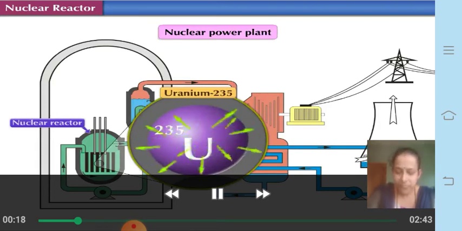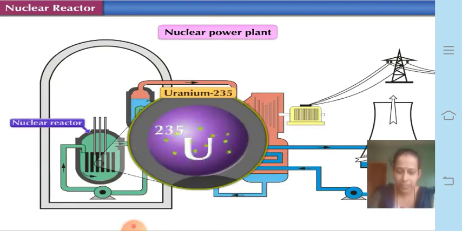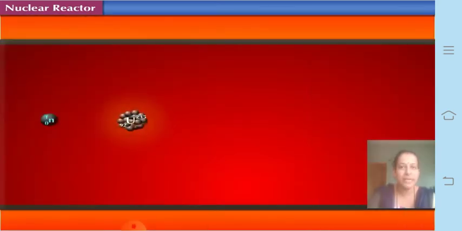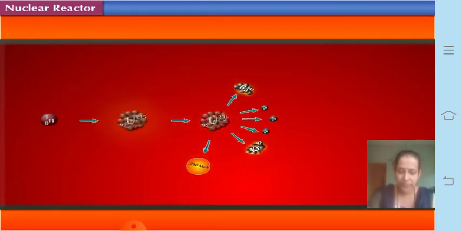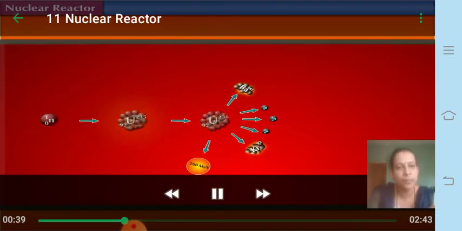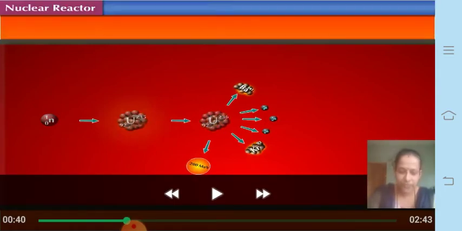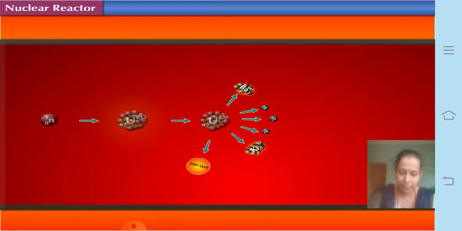So how is this happening here? How is this releasing the energy? Now let us understand the nuclear reaction with the example of a nuclear fuel, that is uranium-235. On bombardment with slow-speed neutrons, the nucleus of the isotope uranium-235 undergoes nuclear fission to form nuclei of two different elements, krypton-92 and barium-141, and also gives out 2 to 3 neutrons.